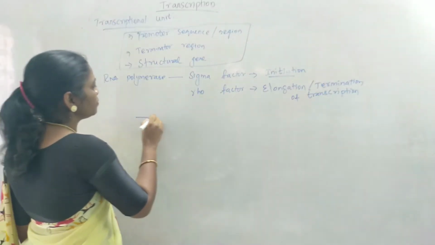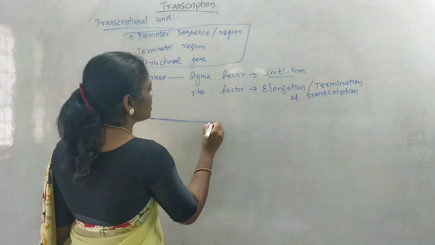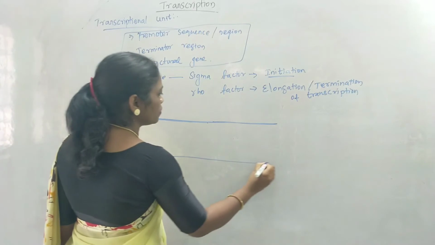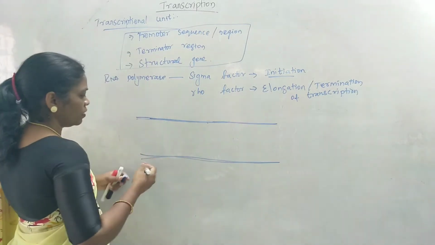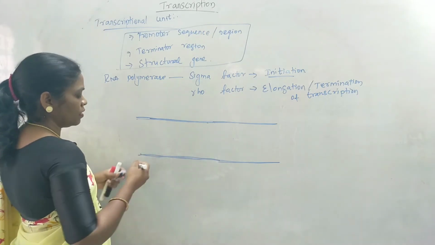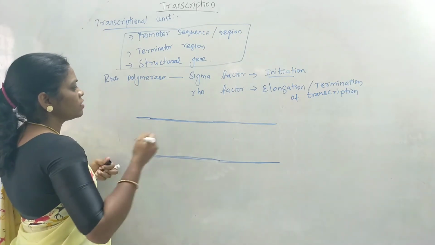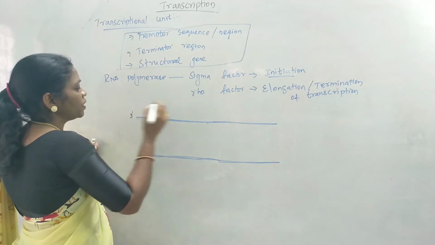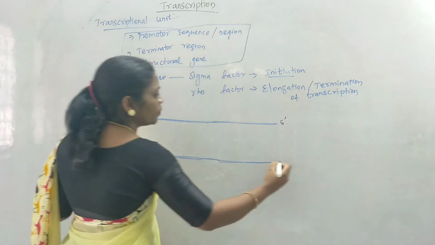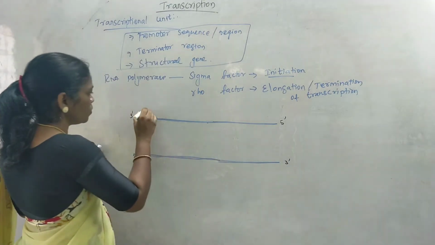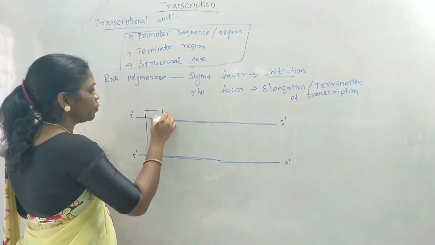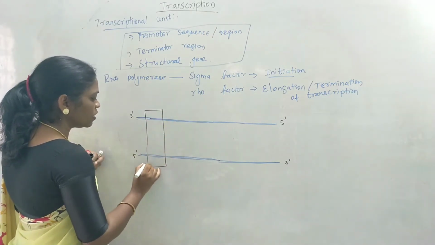We will draw a strand. So that is, we have separated the DNA strand to copy the information. We already know one strand is going to run from 3' to 5' end. The other strand is going to be from 5' end to 3' end. So here on the coding strand, you can find a promoter sequence.